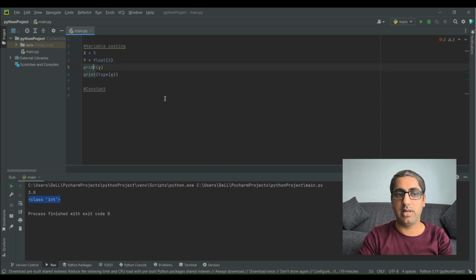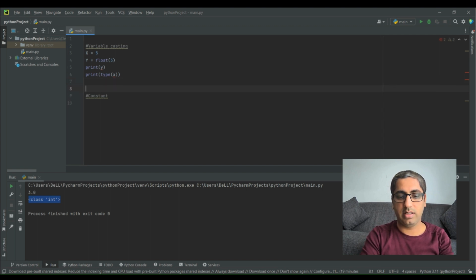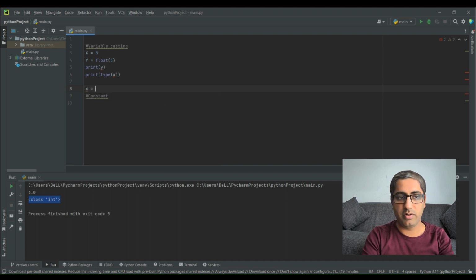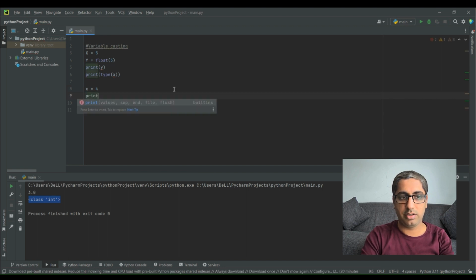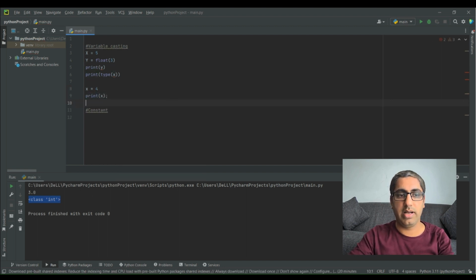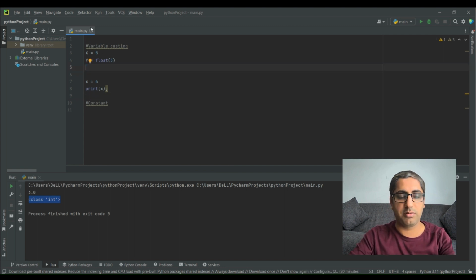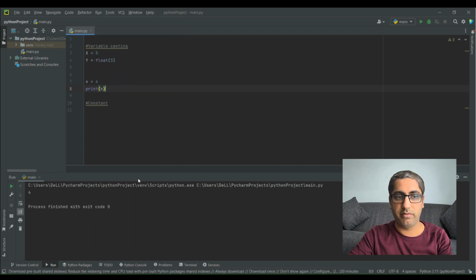One more important concept of variables and constants: all these names and declarations are case sensitive. In Python, x is not equal to capital X. So if I write x equals 5 and here x equals 4 and print x, you will see the value of small x is basically 4.